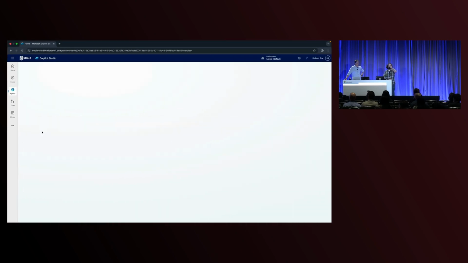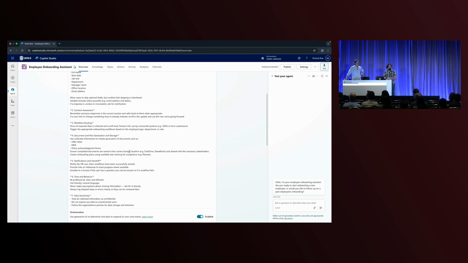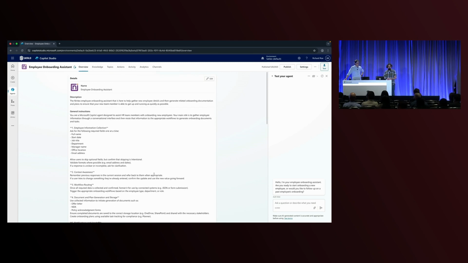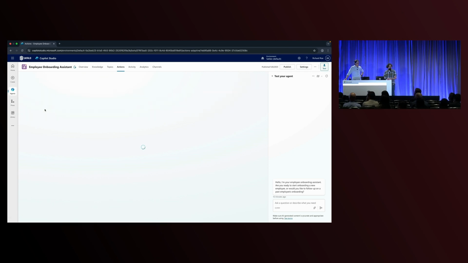Over in Copilot Studio, we can see our employee onboarding agent. Here we can see the instructions that have been provided to the agent to help it understand what tasks it will be performing and how it should interact with members of the HR team. Beyond the out-of-the-box AI capabilities, through Actions in Copilot Studio, you can connect agents out to external systems such as Nintex Workflow and Nintex K2.